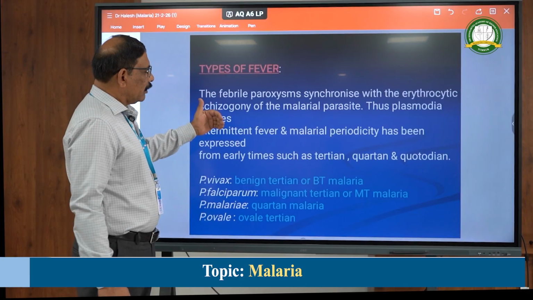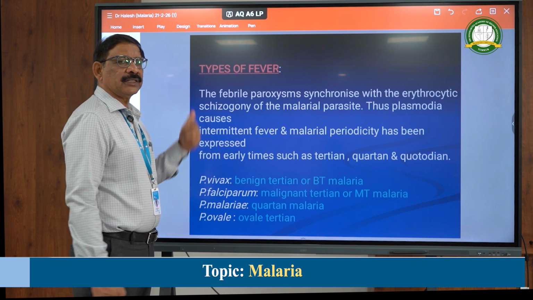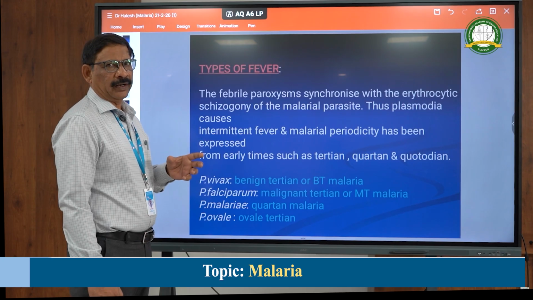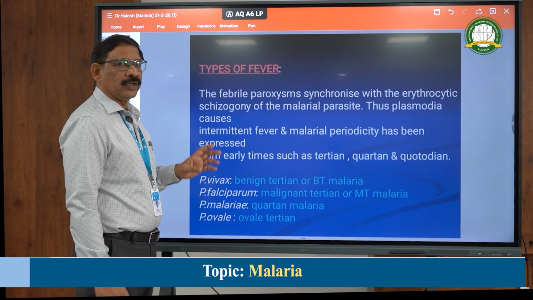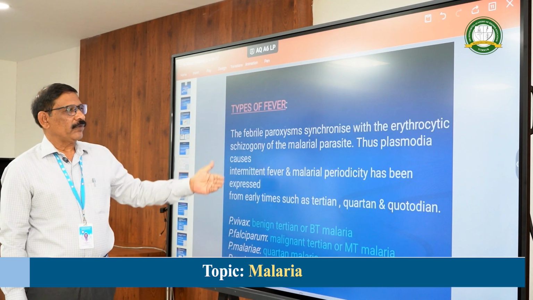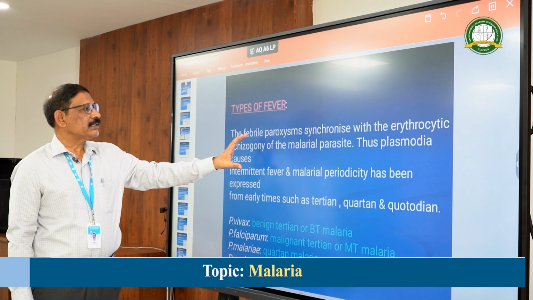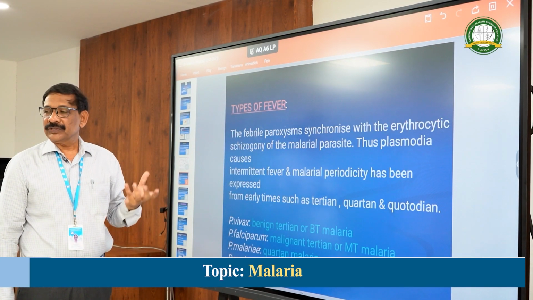So here, the paroxysm, the fever, occurs every 48 hours in case of vivax, falciparum and ovale, whereas every 72 hours there is a fever in case of Plasmodium malariae. What type of fever is it? It is an intermittent fever. It occurs when the RBCs rupture synchronously.